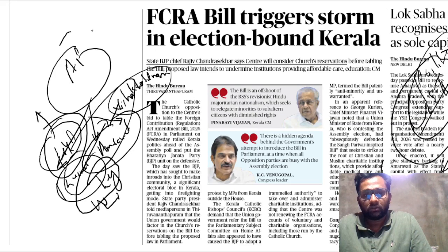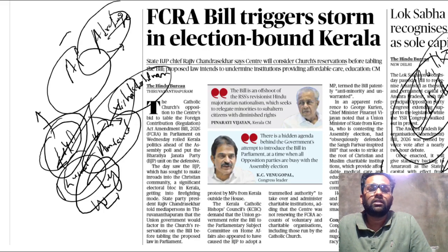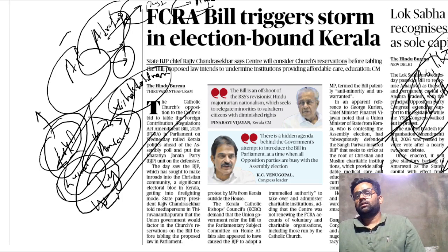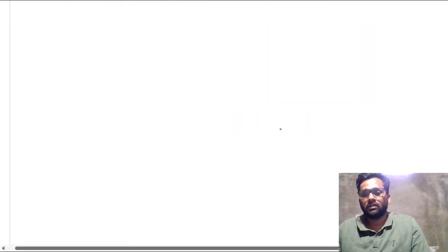Now after the bifurcation of Andhra Pradesh, the government made 3 capitals. So you just need to cover what are the advantages or benefits of making the 3 capitals. Is there any advantage to making the 3 capitals, or what are the disadvantages you need to cover? Does any other state also apply the same thing? You need to look. There are a lot of things that you need to cover in this. So just read this article. Lok Sabha passes the bill related to this.